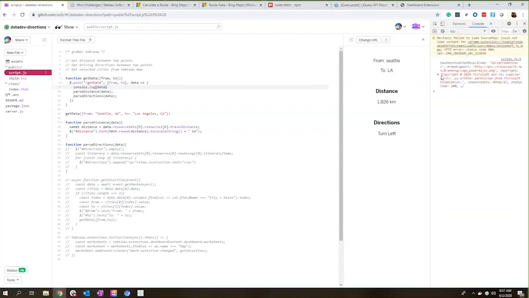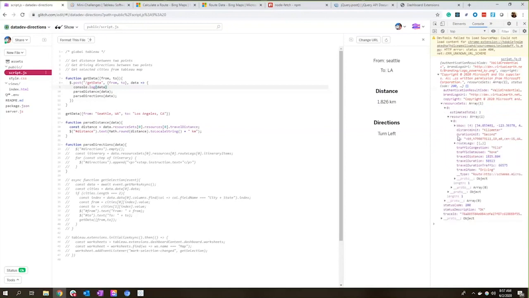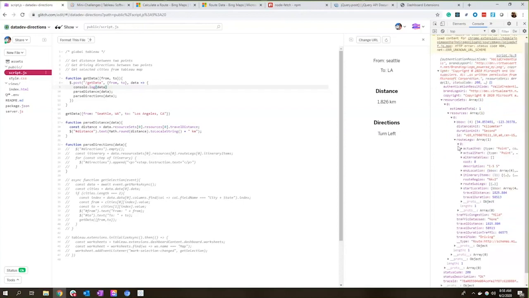Let's dig back into this list. So we know it's in resource sets, 0th, then resource sets, then that first item. Then we have this route legs array. The first item of this array has all of the information for the actual route. So start points, end points. Again, we see the travel distance there again.